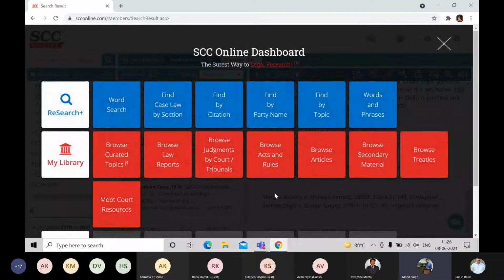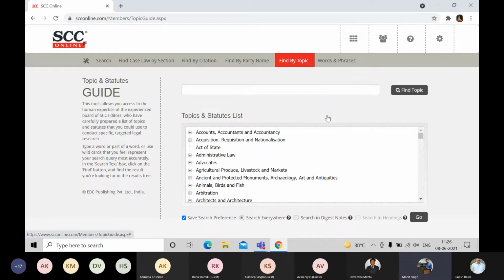There's been an addition of a new tile that is called find by topic in the research bar. As you can see in the find by topic, there you go. It is in the research bar. What find by topic will do, find by topic will actually act like a word search, but rather than you typing anything, it gives you some suggestions as per the topic tree. So for example, I would like to search for some case laws on the topic of property. Very simple. Let's take property.